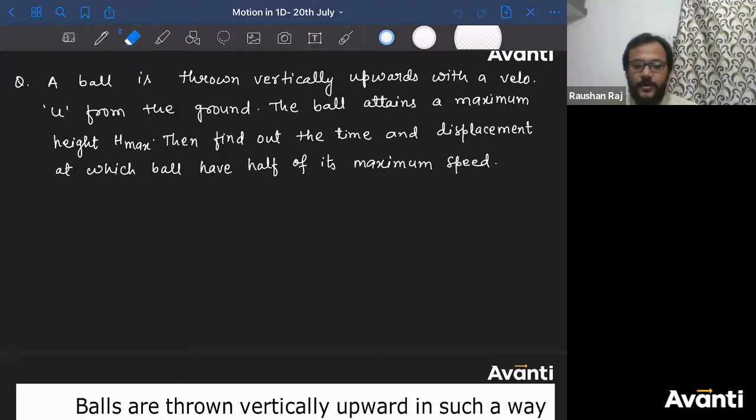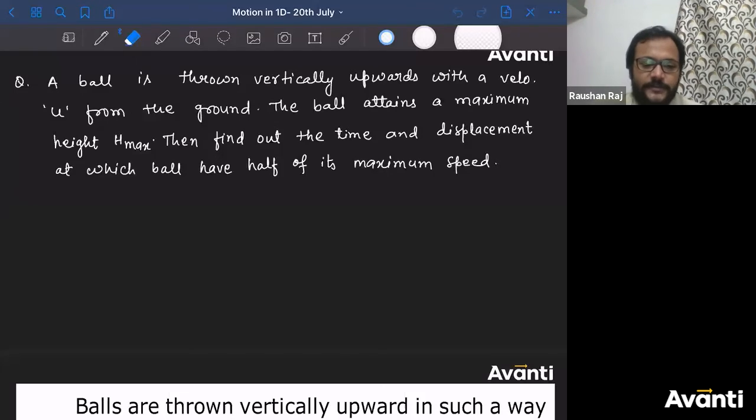Question is, a ball is thrown vertically upwards with the velocity u from the ground. The ball attains a maximum height h max. Then find out the time and the displacement at which the ball will have half of its maximum speed. So Kirtan has given the answer for displacement. Ritvika has given the answer for time, but that is not correct.